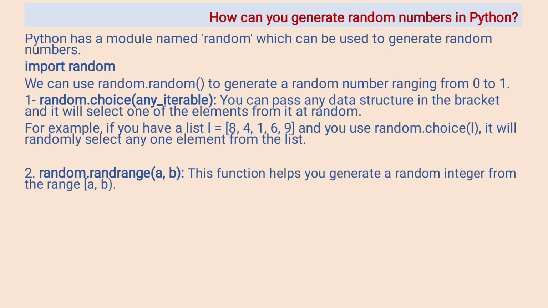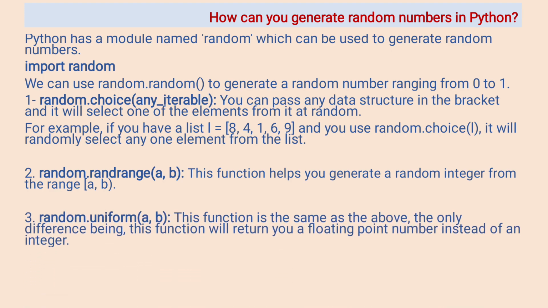Random dot randrange bracket a comma b. This function helps generate a random integer from the range a to b. Random dot uniform a comma b.